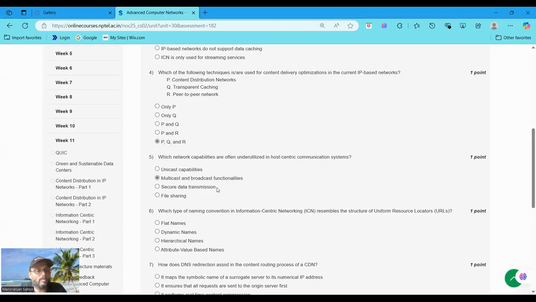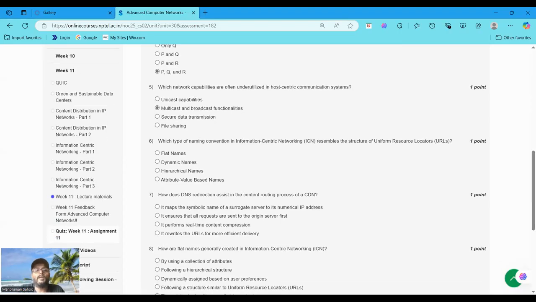Now moving to question number 6. Which type of naming convention in information-centric networking resembles the structure of the uniform resource locator, that is URL? The answer is hierarchical names, option C.